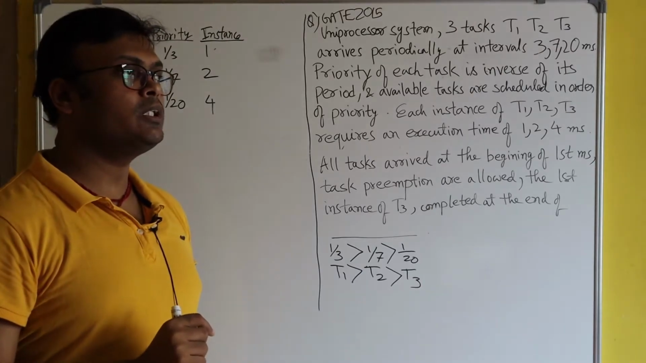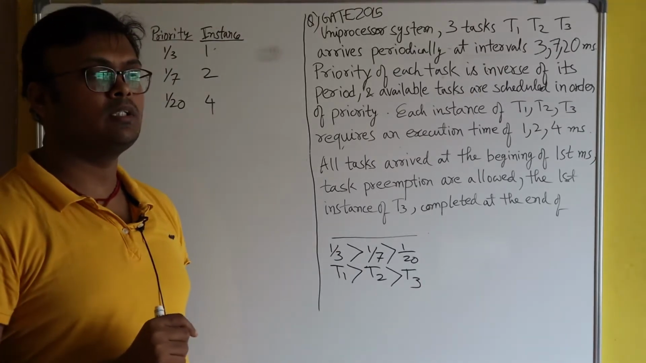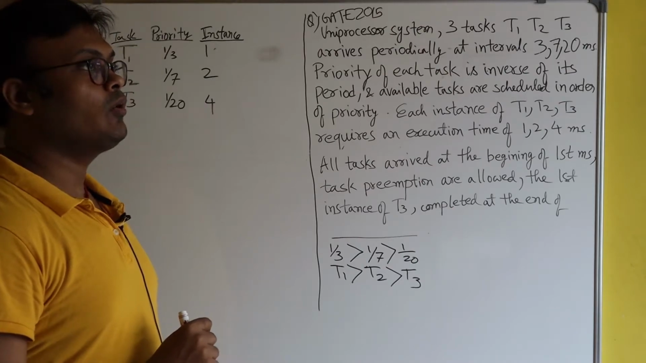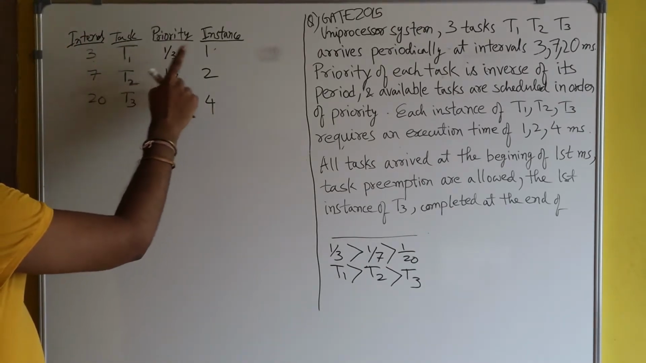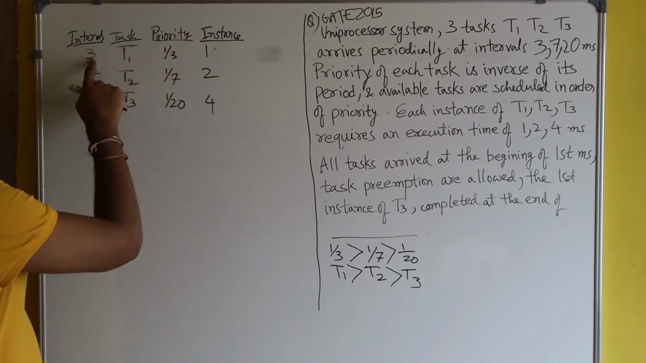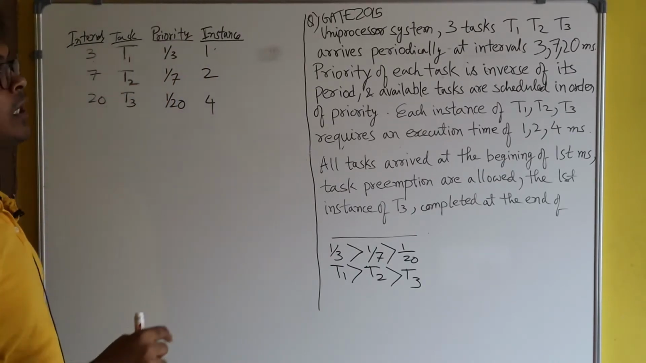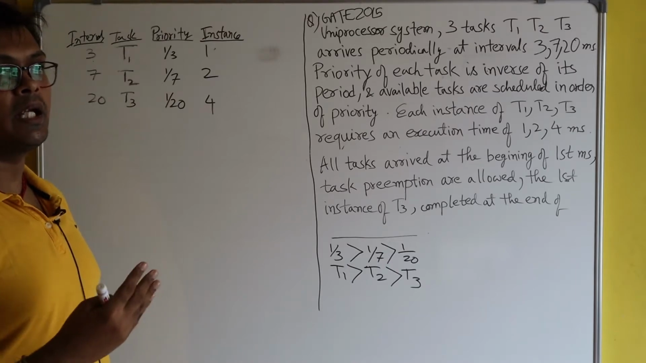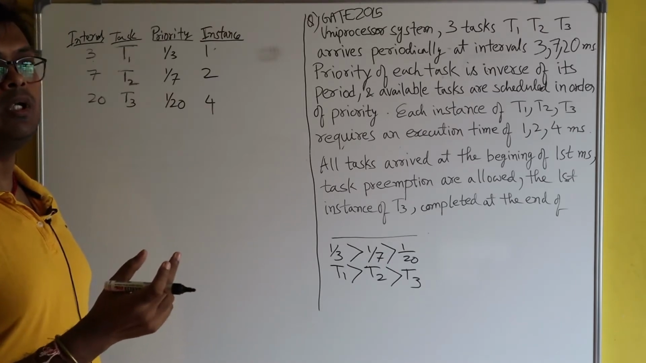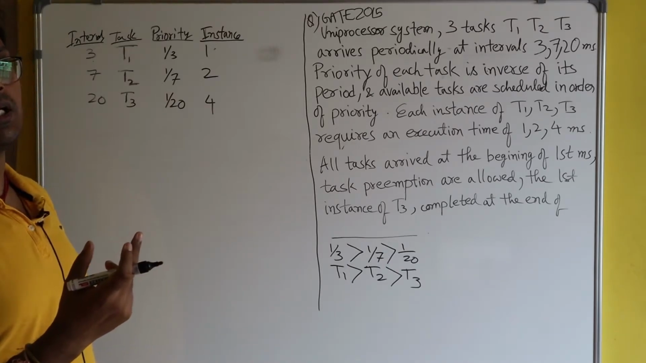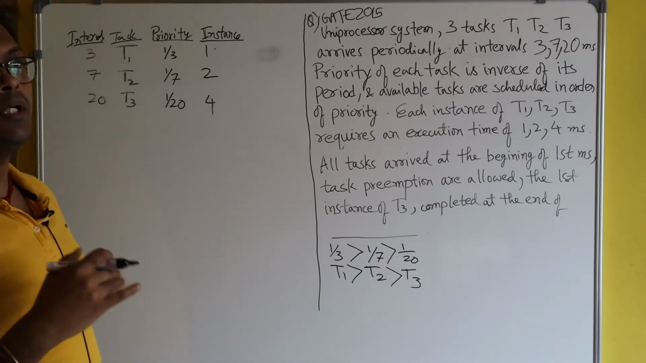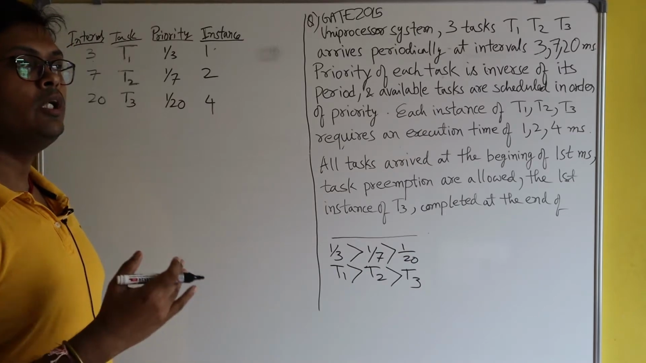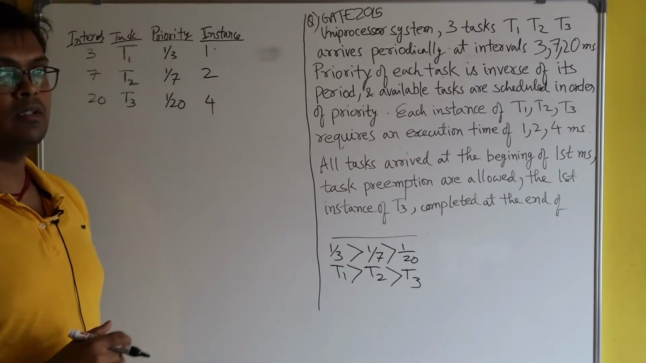Instance is somewhat similar to burst time. For example, T1's instance is 1 second and its interval is 3 seconds. It means after every 3 milliseconds, when the CPU is given to T1, T1 will run for 1 second. Same for T2: after every 7 milliseconds, when the CPU is given to T2, T2 will run for 2 seconds.